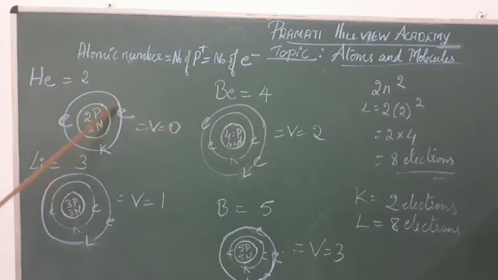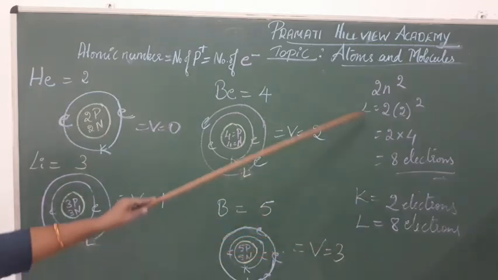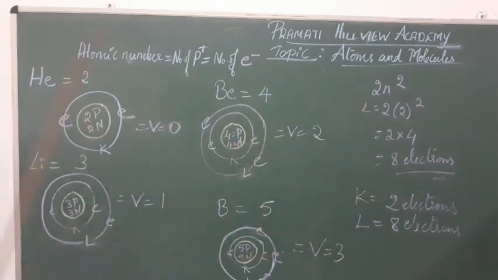Say this is the green color which I have written here. It is the nucleus, and the first shell is the K shell. K shell has the capacity to hold 2 electrons. I have already told you because of the 2n square formula, where K shell contains already 2 electrons. Because its atomic number is 2, it contains 2 electrons. How many are needed? 2 electrons. It is already fulfilled.